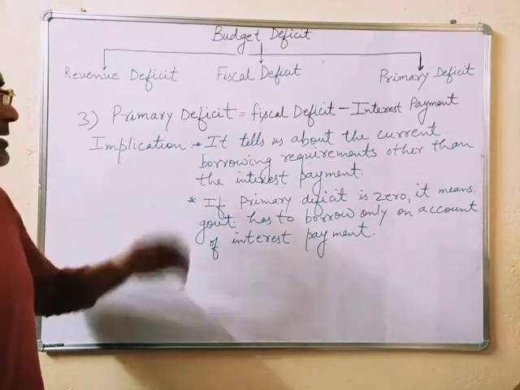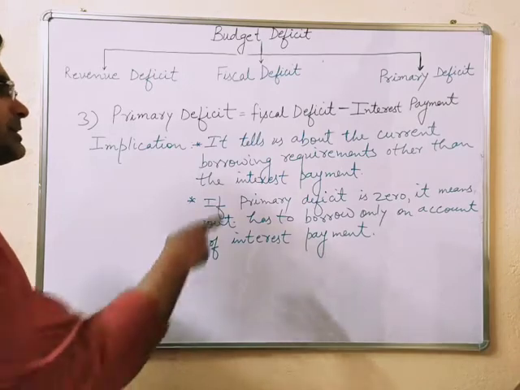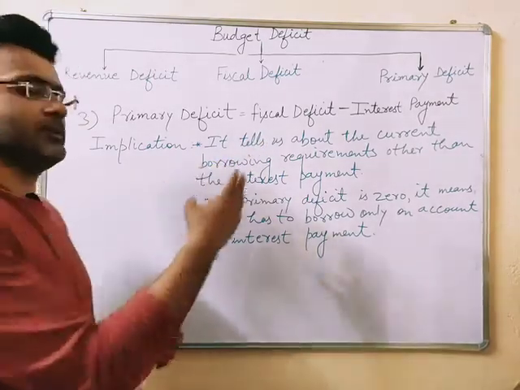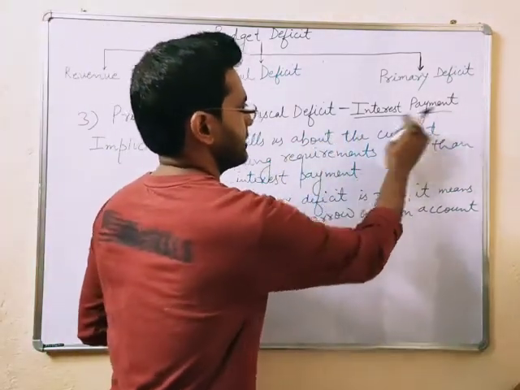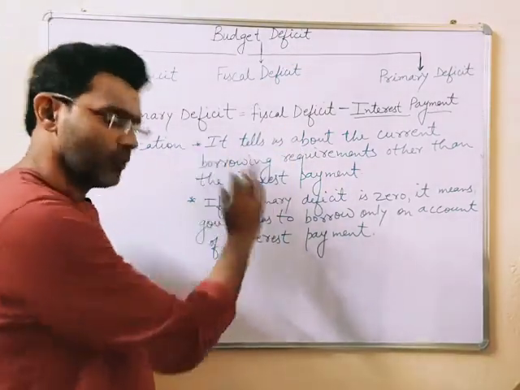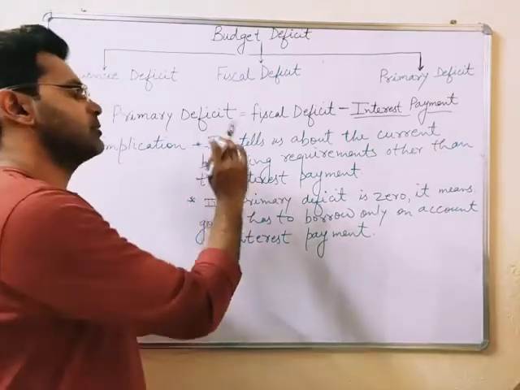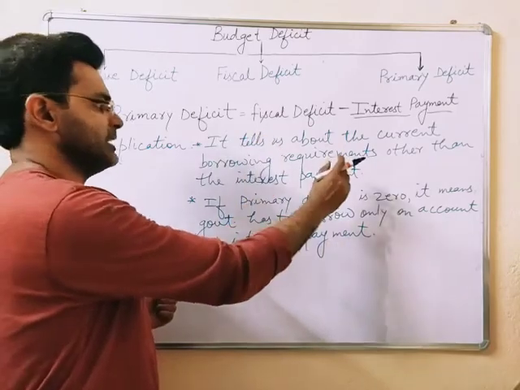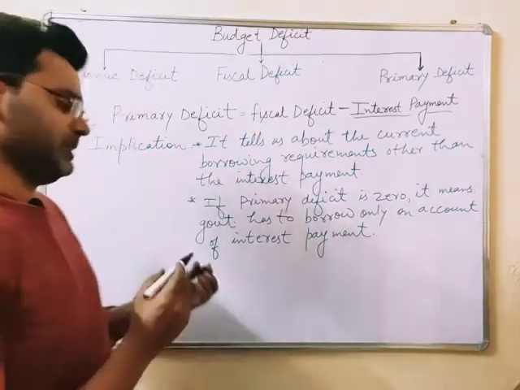As far as the implications of primary deficit are concerned, it tells us about the current borrowing requirements other than the interest payments. As you see, it is calculated after deducting the interest payments. So it tells us about the current year's borrowings to finance the current year's expenditure, other than the interest payments.